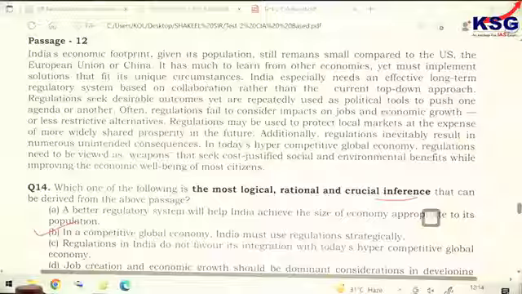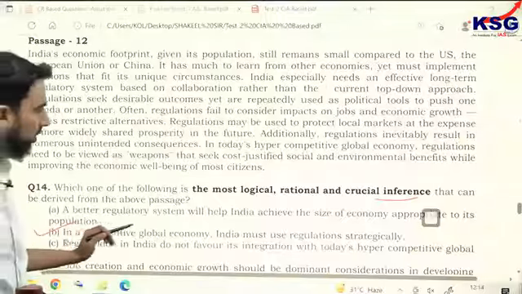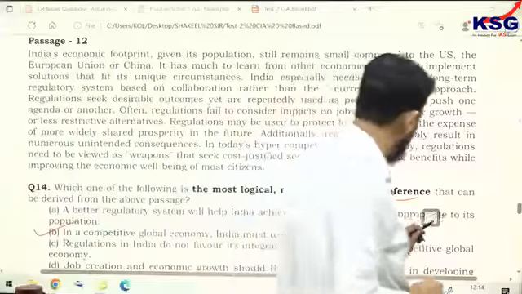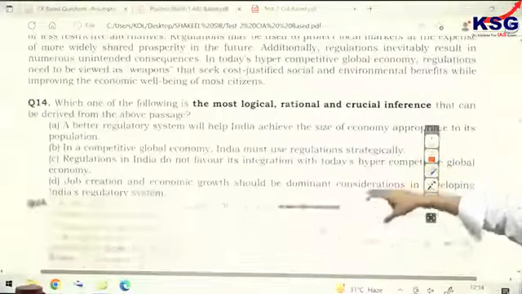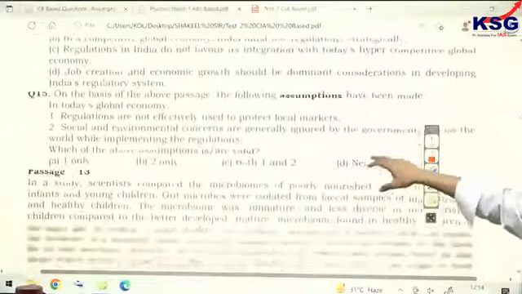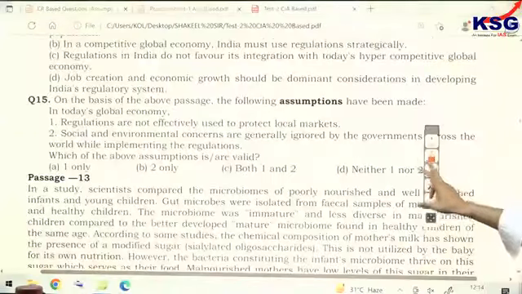So question number 14 is an inference based question. Then question number 15, where throughout he's talking about regulation, a regulatory system, how it should be used. And question number 15,